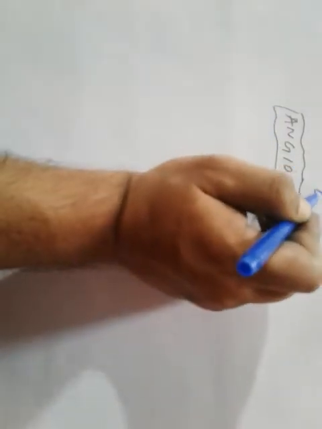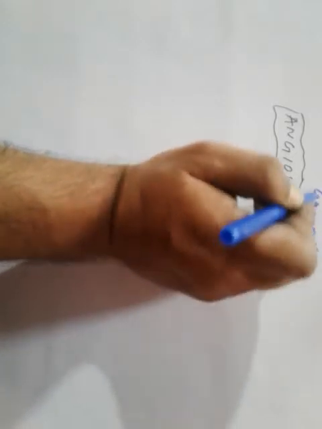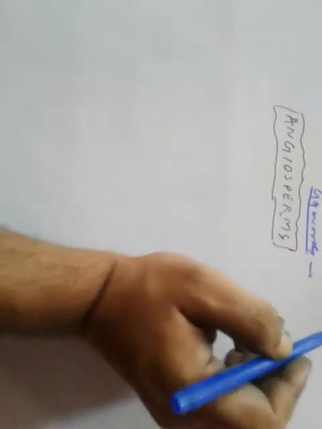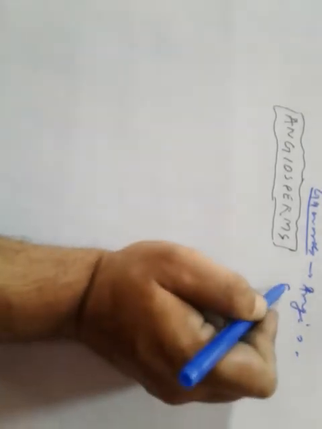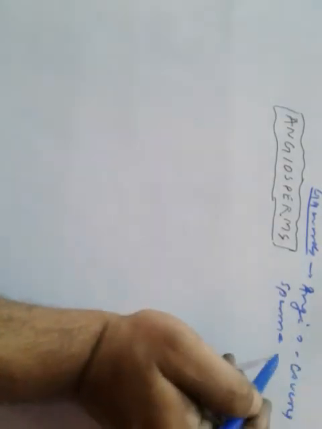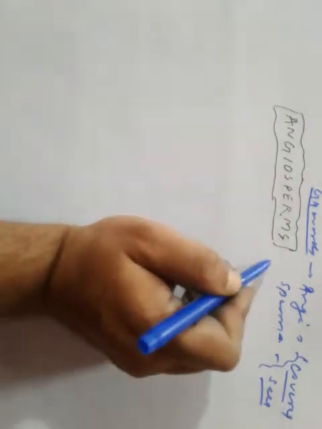Hello students, today we will study angiosperms, which is an important topic of class 11 biology concerning the plant kingdom. So angiosperms is composed of two Greek words. What are those two Greek words? Angio and sperma. Angio means covered, sperma means seed. So covered seed, and these are known as flowering plants.